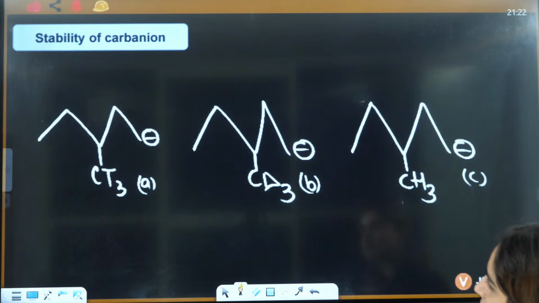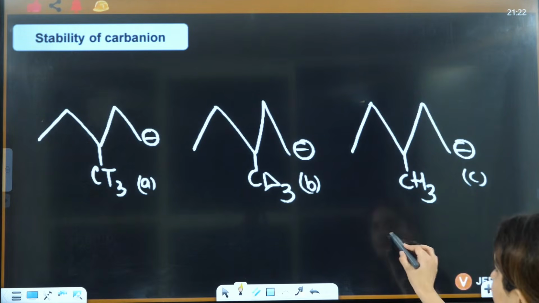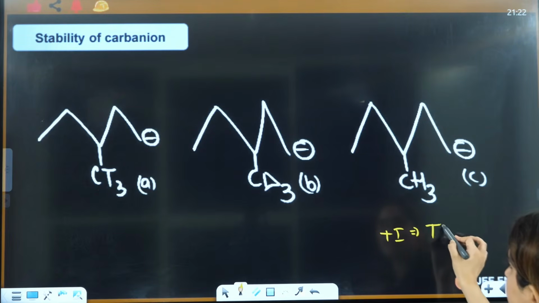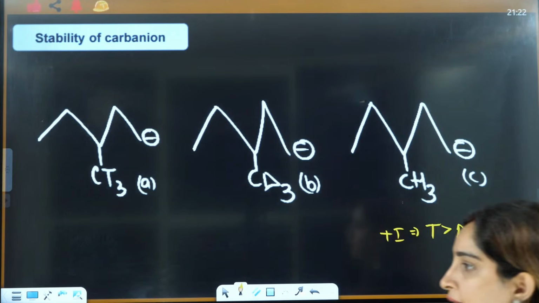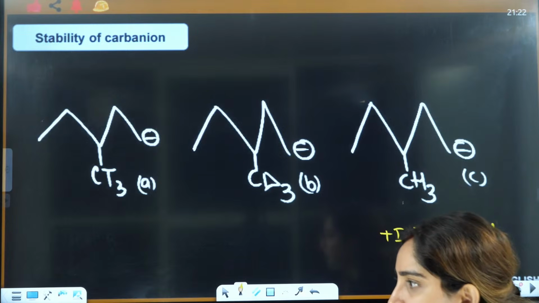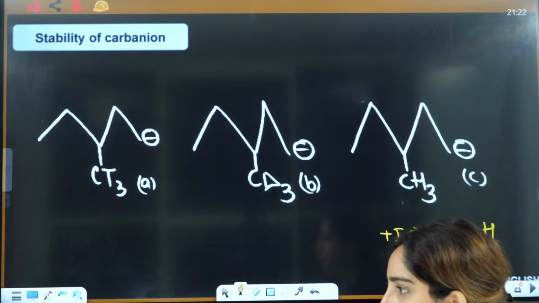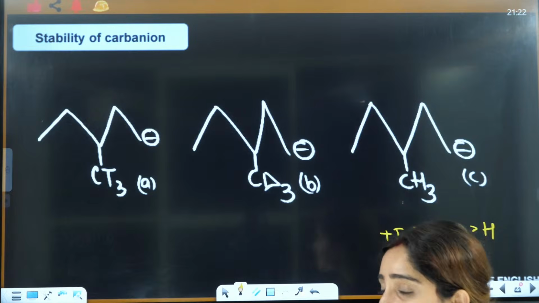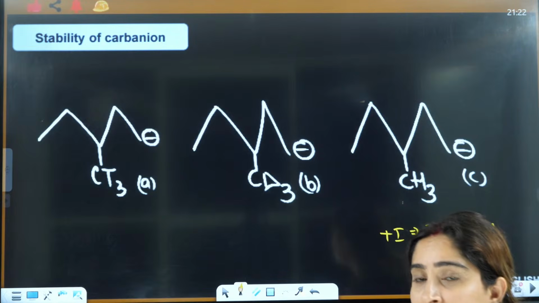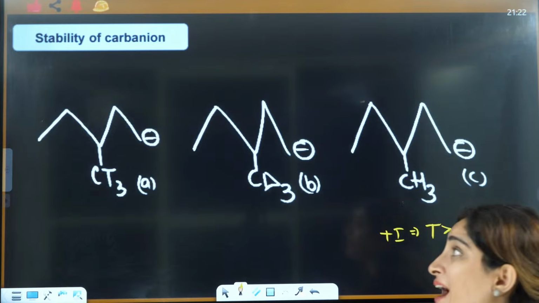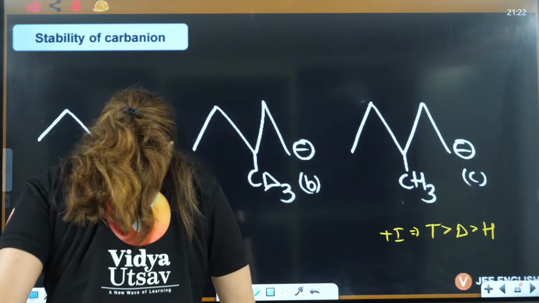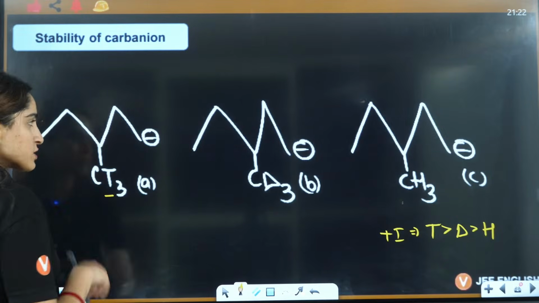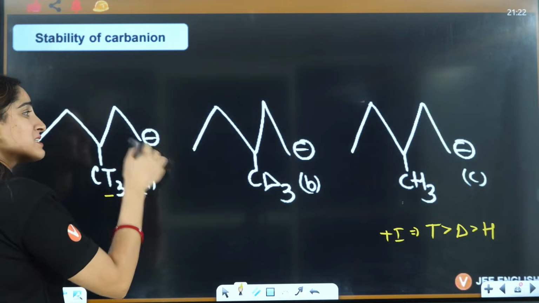Next, guys, tritium. The plus I effect of tritium is T, then D, then H. Now tell me what is the correct answer. TDH is the plus I effect. So tritium will show you maximum plus I effect, so it will make it least stable.